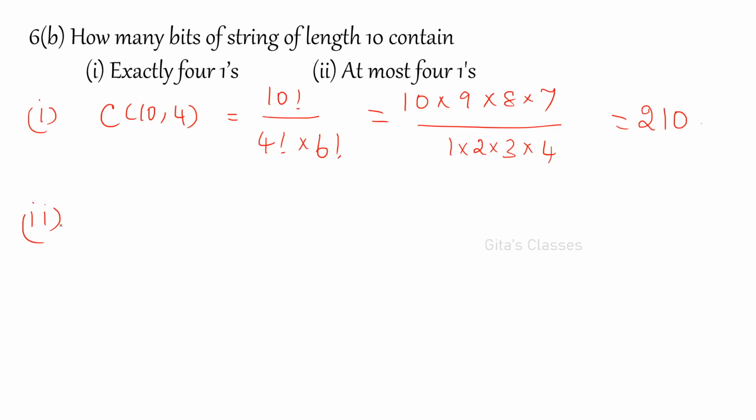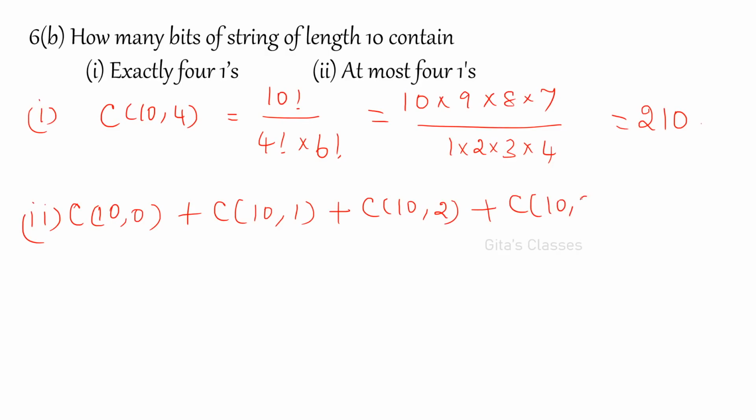And in the second one, at most 4 ones. Exactly 4 means only one case. At most 4 means 0, 1, 2, 3, 4. So the required count for at most 4 is C of 10 comma 0 plus C of 10 comma 1 plus C of 10 comma 2 plus C of 10 comma 3 plus C of 10 comma 4.